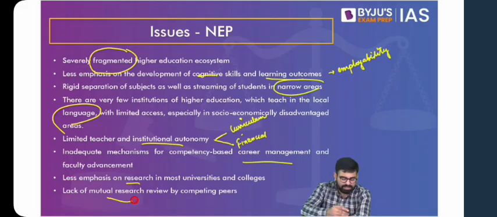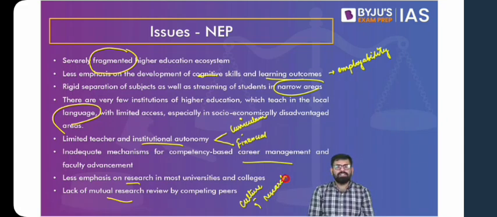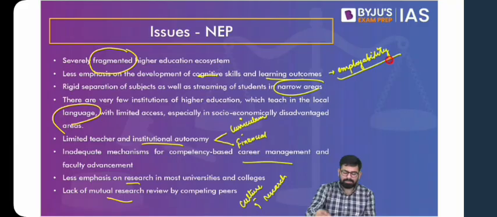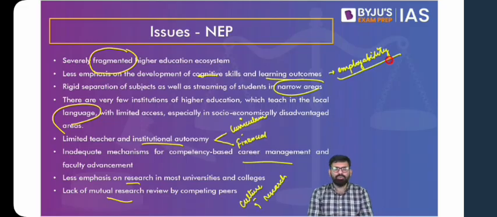But we do not have the culture of research in our colleges and universities. Our universities and colleges are only worried about teaching. They are generally teaching universities and colleges. They do not have any orientation towards research. And another problem is, even though they are teaching universities, at least make students employable. So neither are they investing in research, neither are they pushing research, nor are they making students employable, which is a problem. So these are a few issues highlighted by your national education policy.